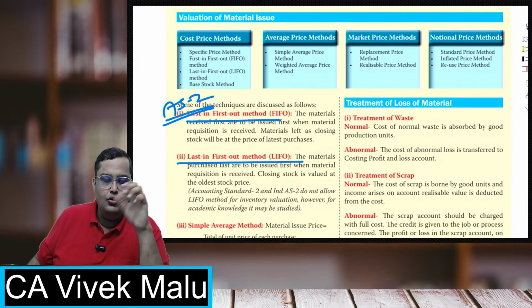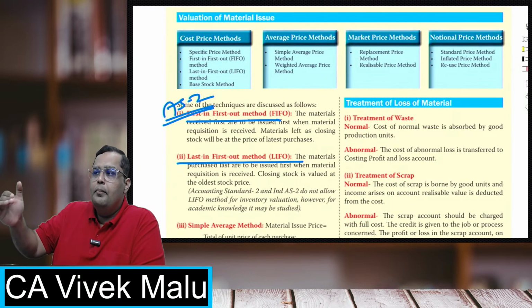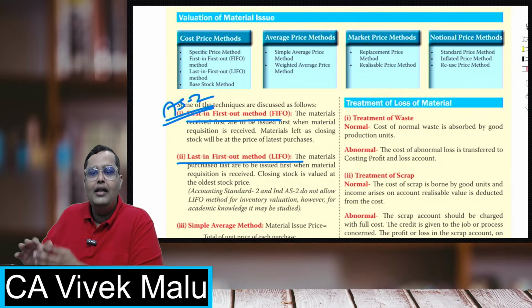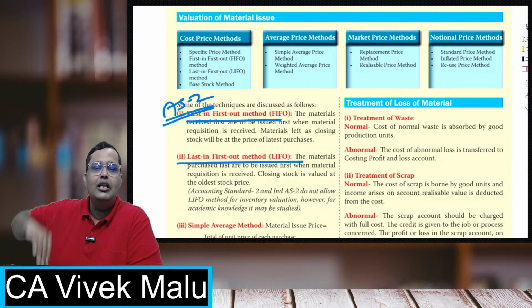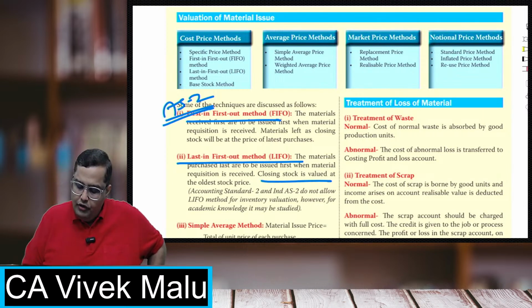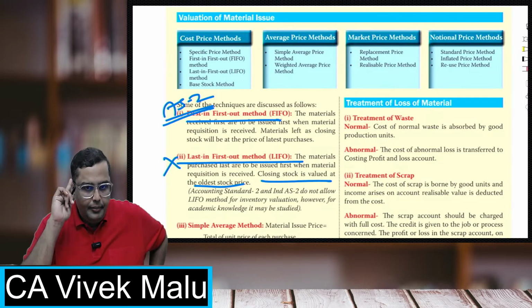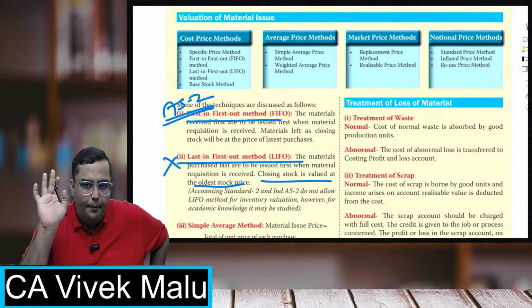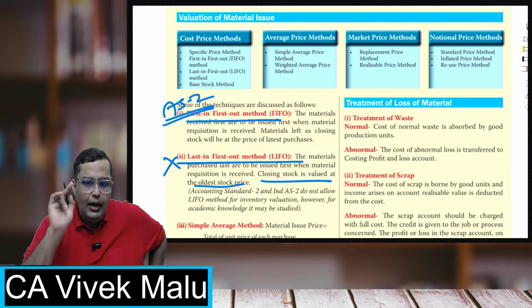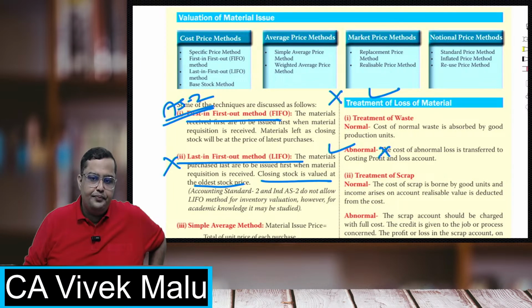LIFO, last in, first out. Last in, first out is basically whatever came last goes first. Basically, here the most recent purchases will always be issued, and whatever we will have in stock was the earliest purchase consignment. That is LIFO. So closing stock will be at the oldest stock price. Now this is not acceptable under the accounting standards. I'll tell you one thing more. Whenever there is inflation, whenever the prices are going up, LIFO is better, FIFO is not. Whenever the prices are falling, FIFO is better, LIFO not.